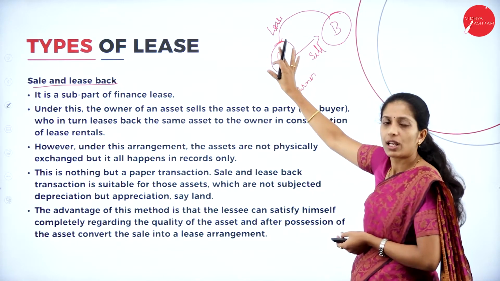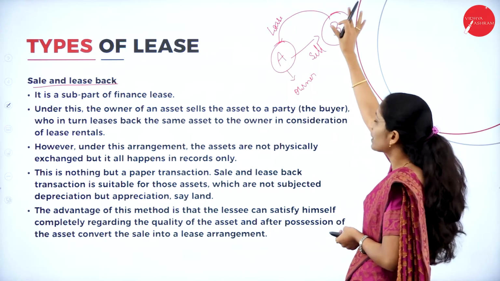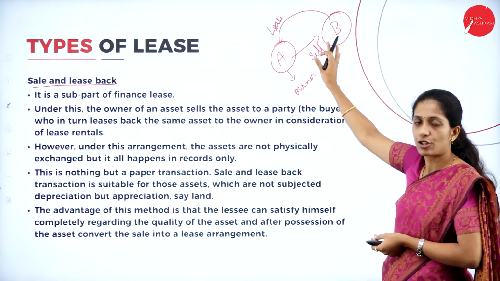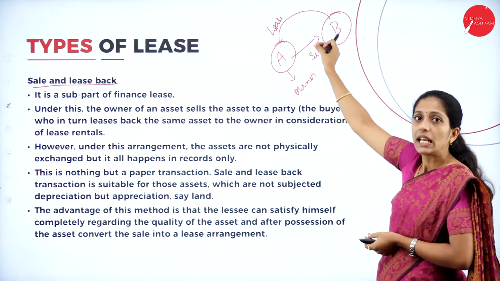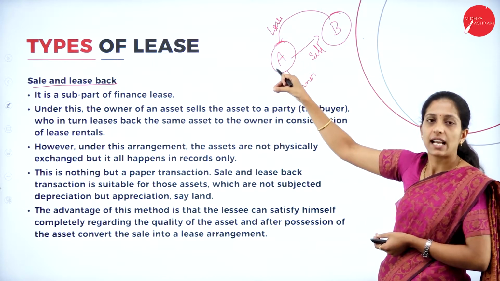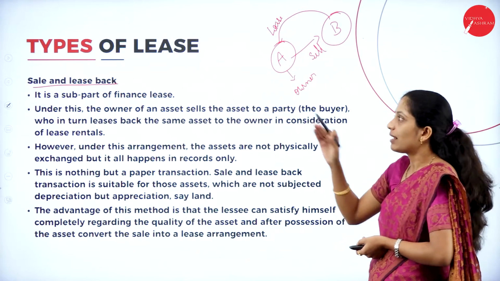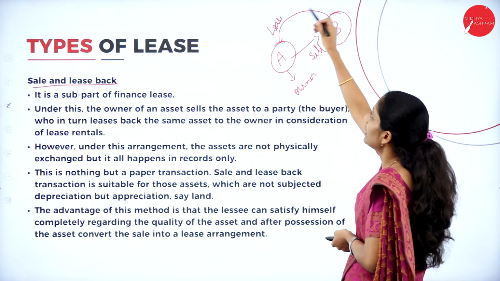Now, the actual owner is A. A will completely sell the asset to B, and what will A do? A will take advantage of that asset under the lease agreement. That is called what? Sale and lease back.